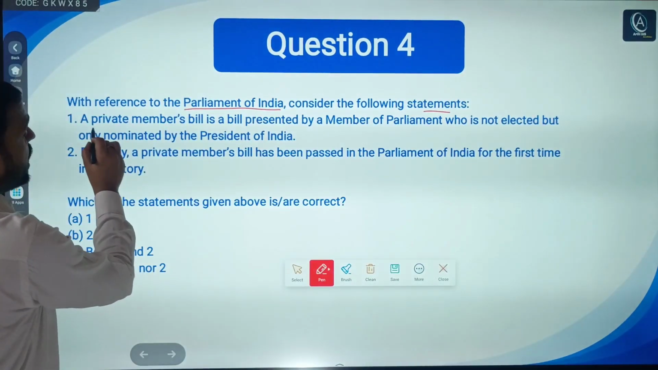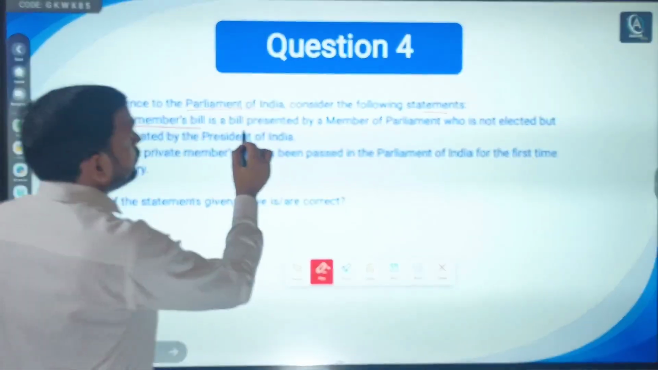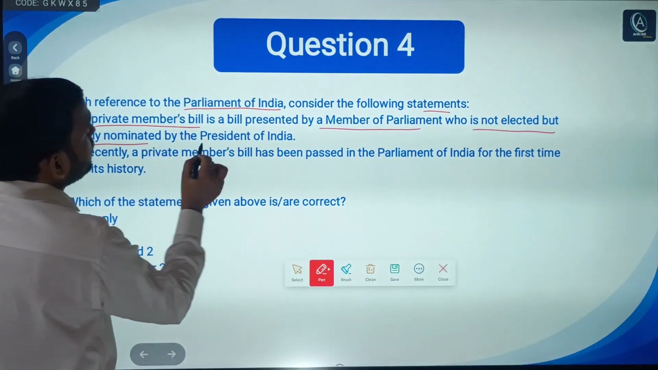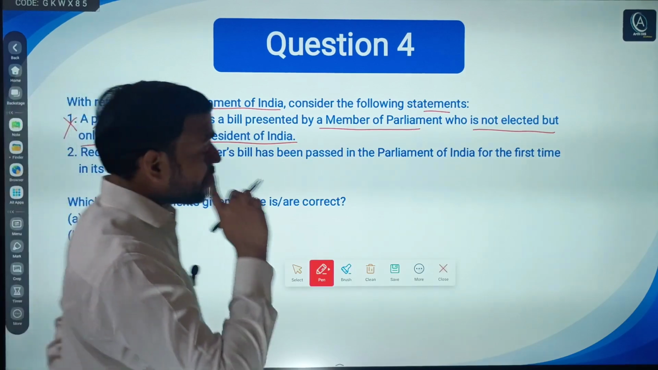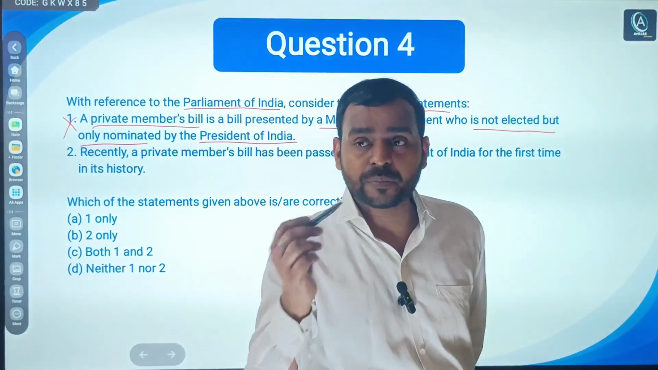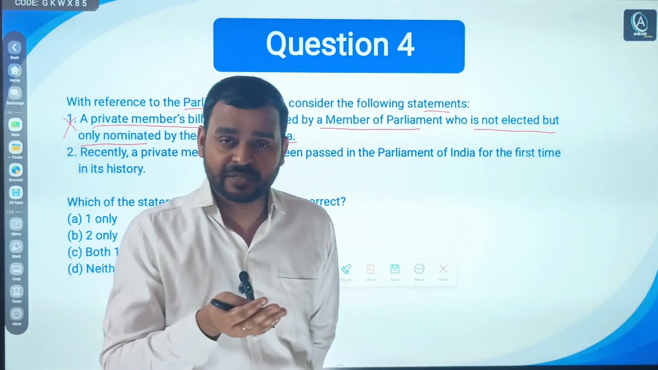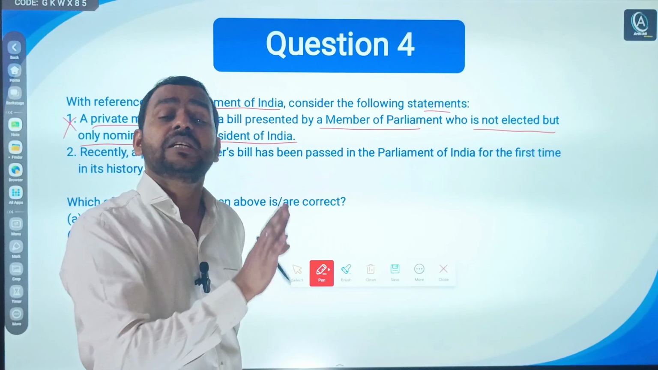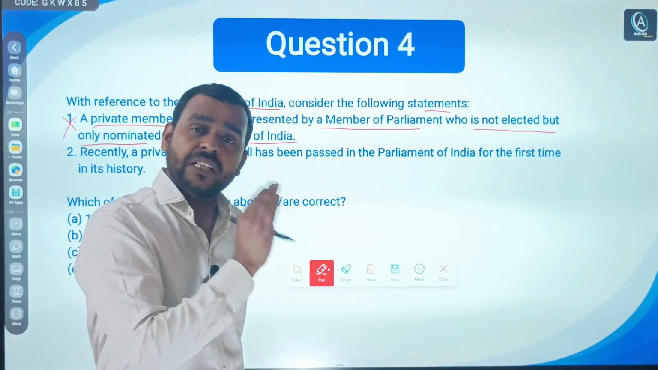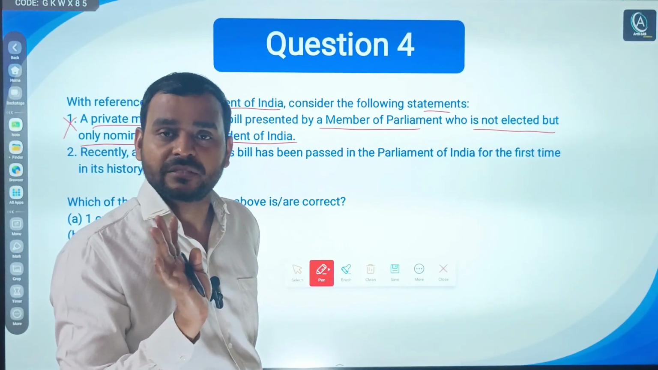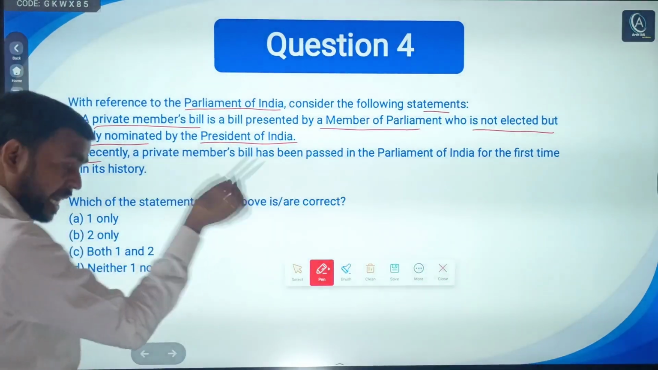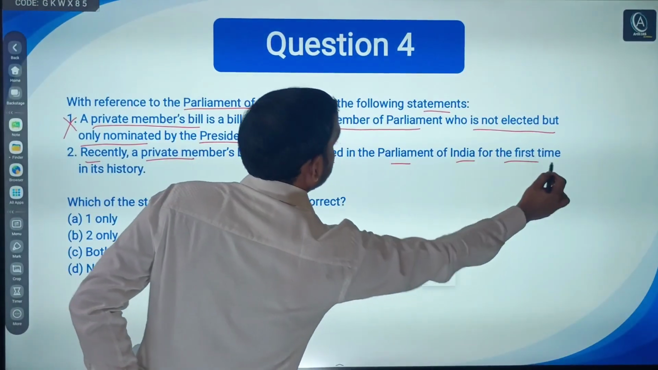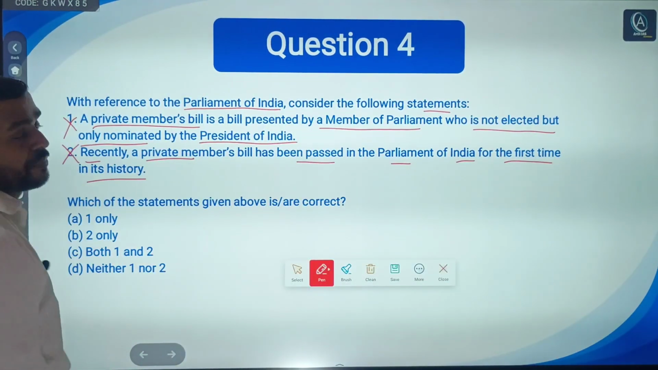First, a private member's bill is a bill presented by a member of parliament who is not elected but only nominated by the President of India. No. A private member's bill simply means a bill presented by any member of parliament who is not a minister, whether he is nominated or elected. Second, in 2017, a private member's bill was passed in the Parliament of India for the first time in its history. No.